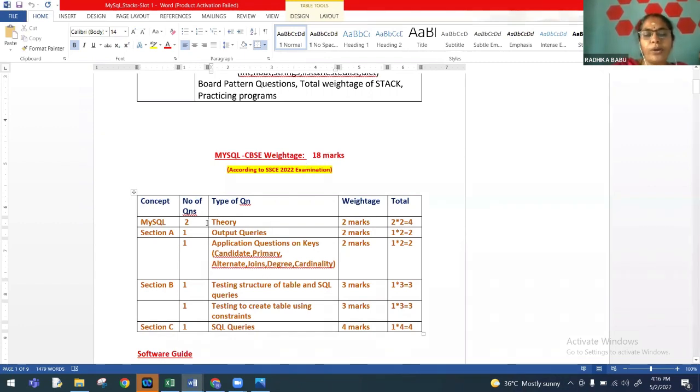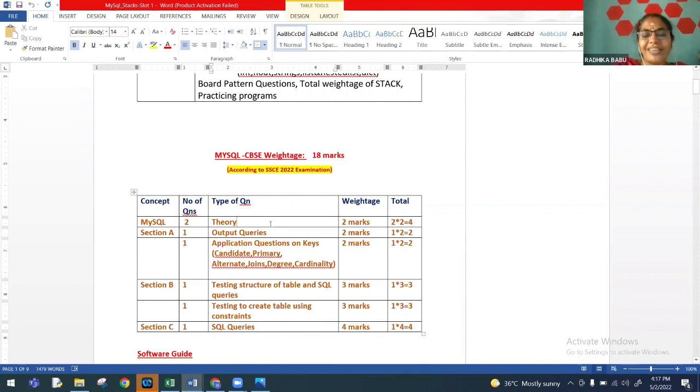In theory questions, there will be 2 theory questions carrying 2 marks each. And in section A itself, we will have 1 question which will be your output type question, and 1 question will be an application question testing the keys that we are going to see today.